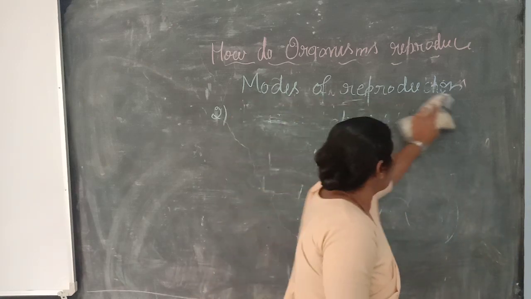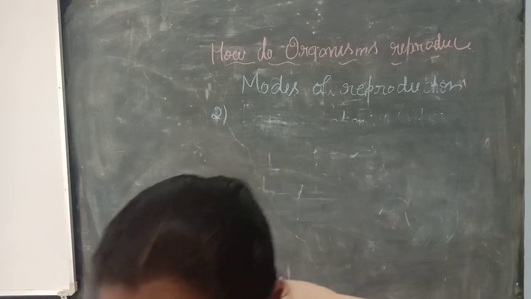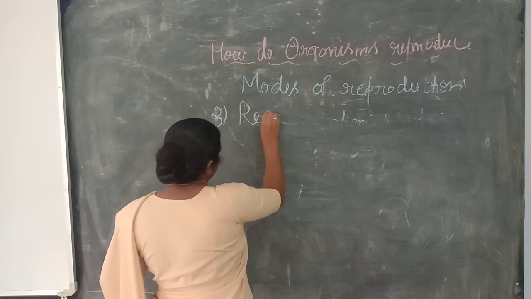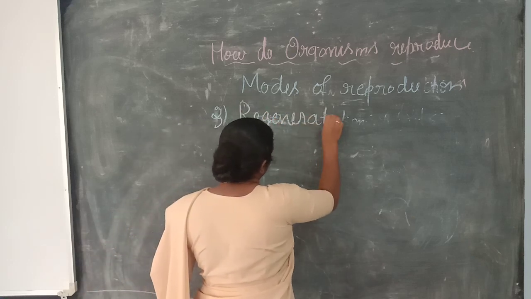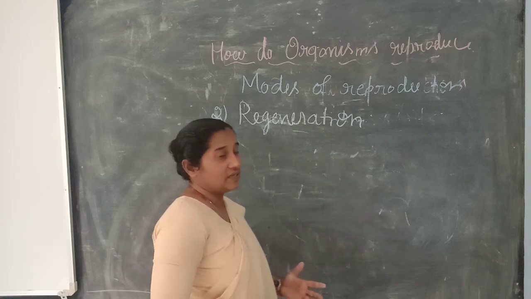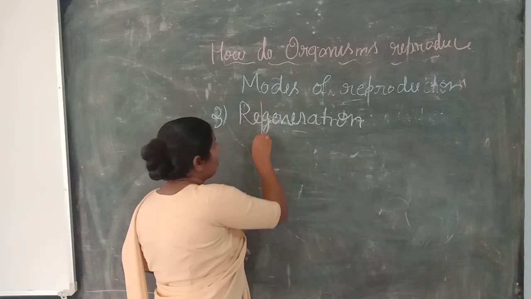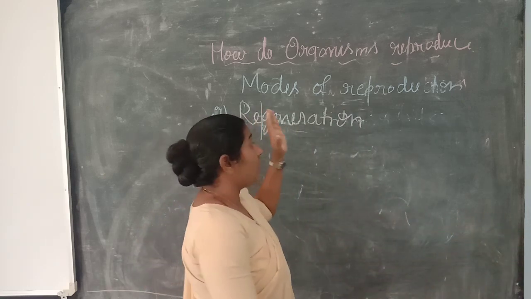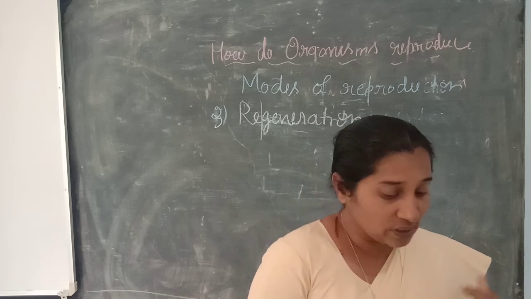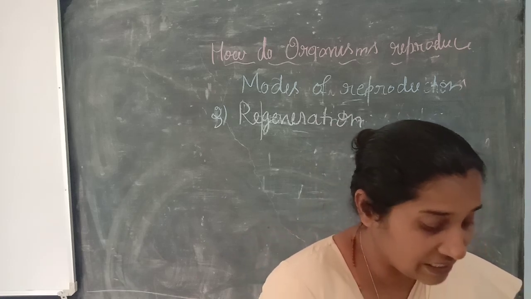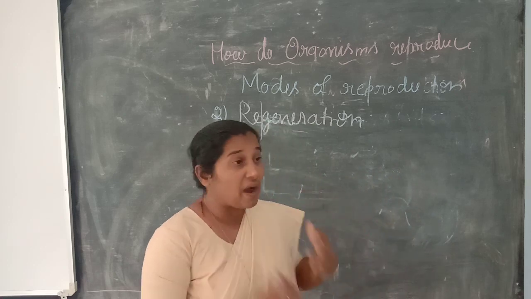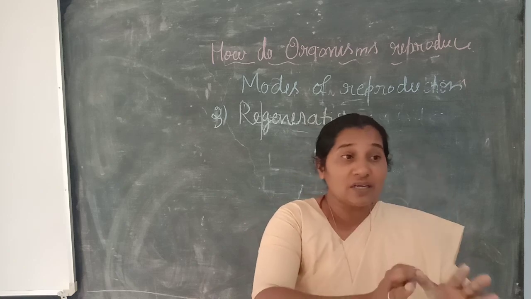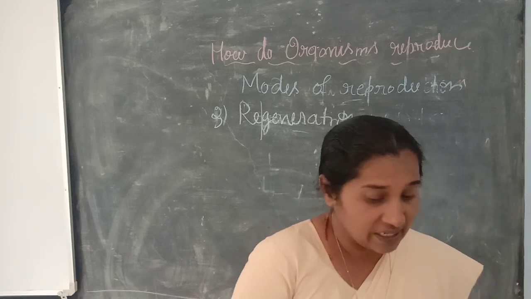And the third form of asexual mode of reproduction is called regeneration. So what is the term re? Re means again. Generation means you know. So again the organisms are able to continue. Therefore it is the ability of organisms where body parts, if you cut one part of the body, that part of the body can grow into another individual.